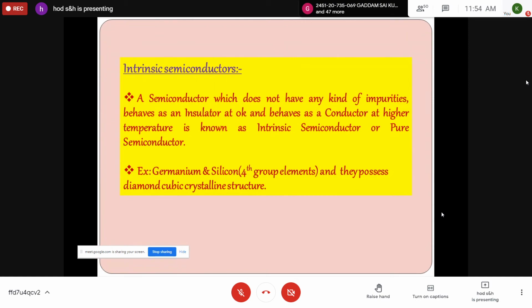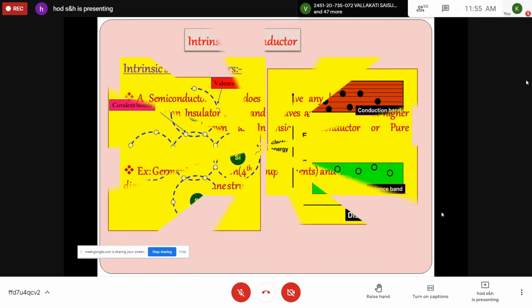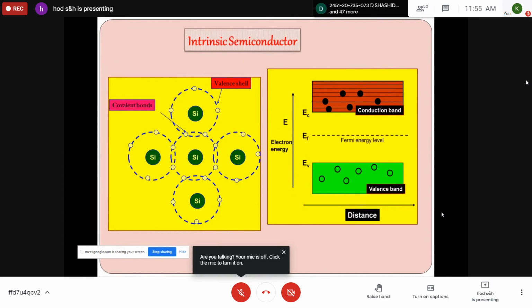So a semiconductor which is not having any impurities is an intrinsic semiconductor. Purified forms of germanium, silicon, cubic diamond, all these are examples of intrinsic semiconductors. So this is the silicon. If you take the valence shell, all they form covalent bonds at 0 Kelvin because there are no impurities. So what happens actually is, 5 silicon atoms will be there. So 4 will be forming certain covalent bonds.